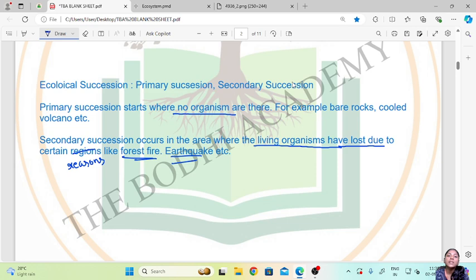Whatever plants or animals were there, they may have died. So on these lands affected by forest fires or earthquakes, where the organisms which were present have died, when succession begins on that area, it is called secondary succession.